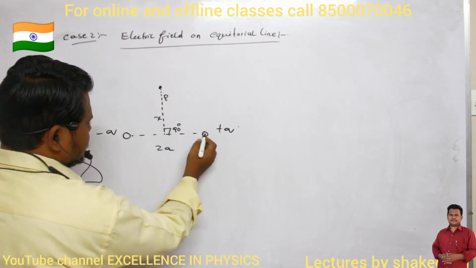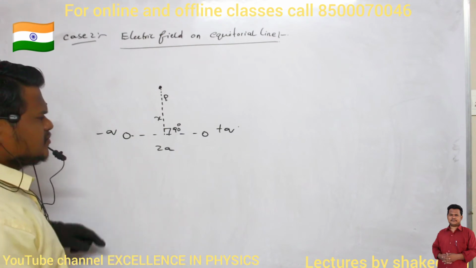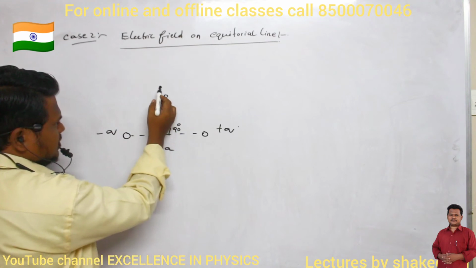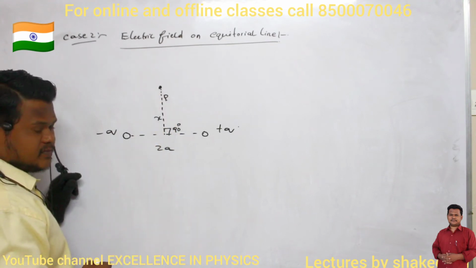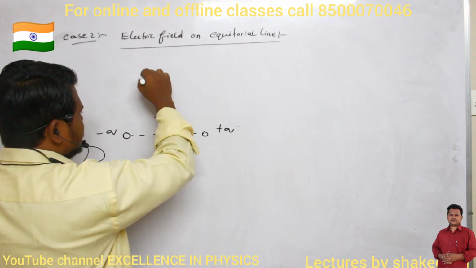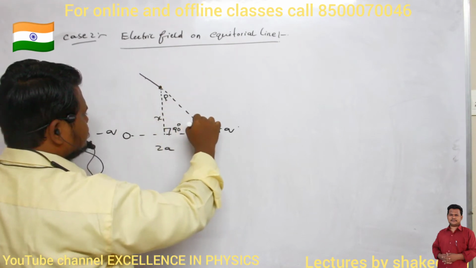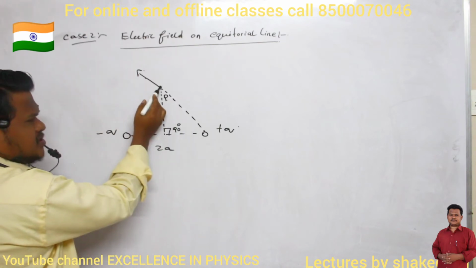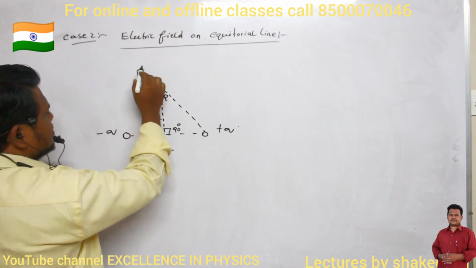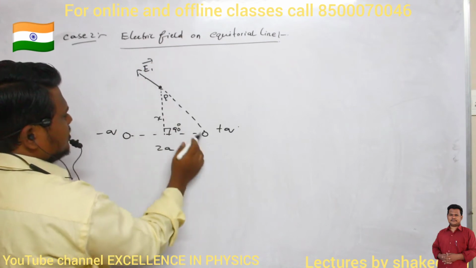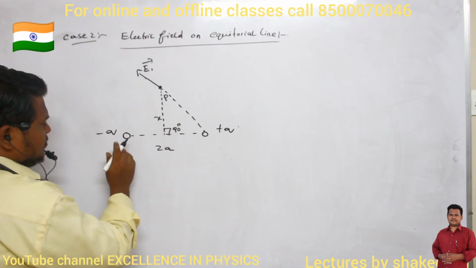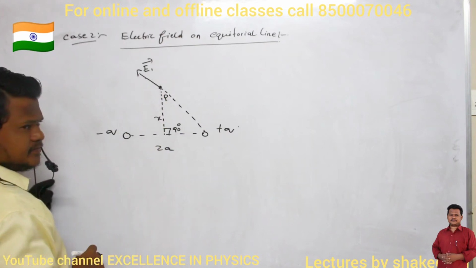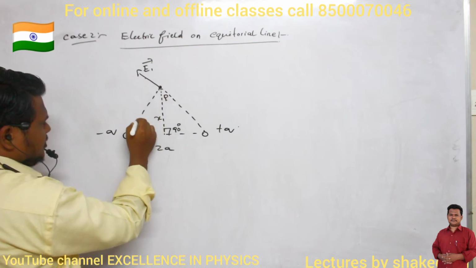So because of this positive charge, what will be the direction of the electric field? Because of the positive charge, what will be the direction of the electric field at this position? Can you see? This will be the direction of the electric field. Why this direction? Because a force of repulsion will act on a positive test charge placed here. So this will be the direction of E1 dash, the electric field due to the positive charge. And what will be the direction of the electric field at this point because of the negative charge? Clear? It will definitely be in this direction.